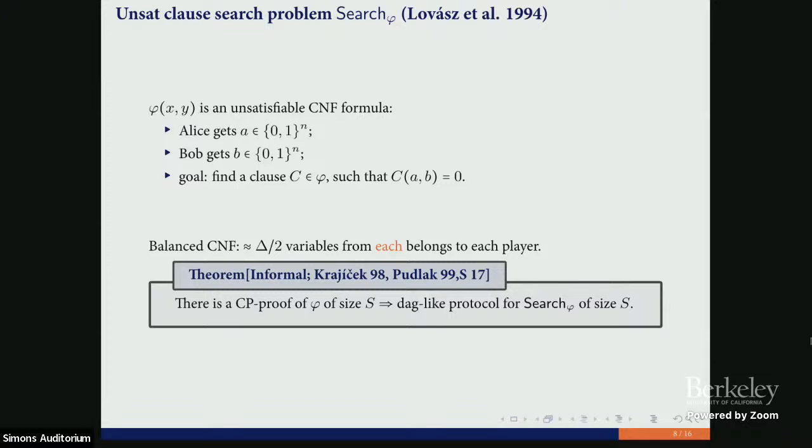The main reduction that we want to use today is that if we have a cutting planes proof of our formula phi of size S, then we have a DAG-like communication protocol for this problem of the same size.